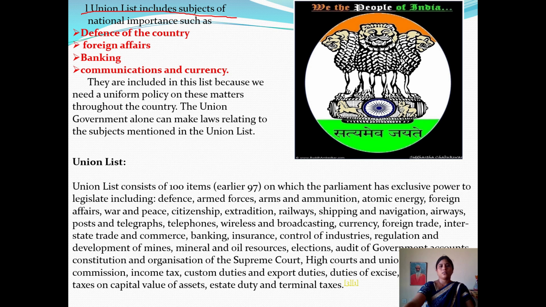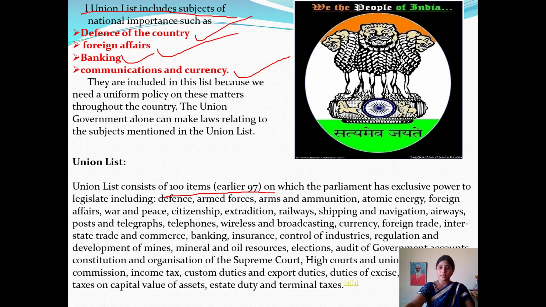Union list includes the subjects of national importance. What are they? Just we discussed: defense of the country, foreign affairs, banking, communication and currency. These are enough, only a few examples. So this union list consists of how many? 100 items.